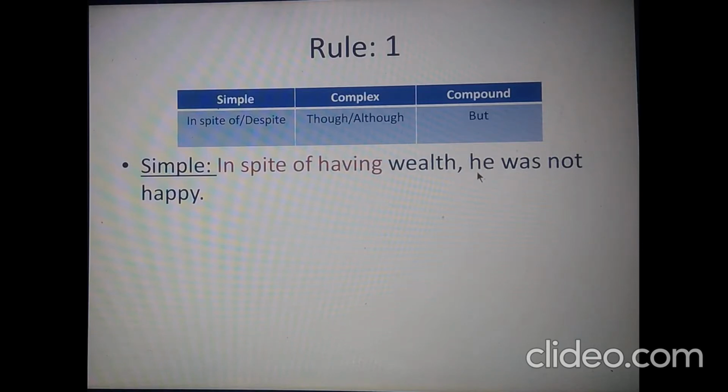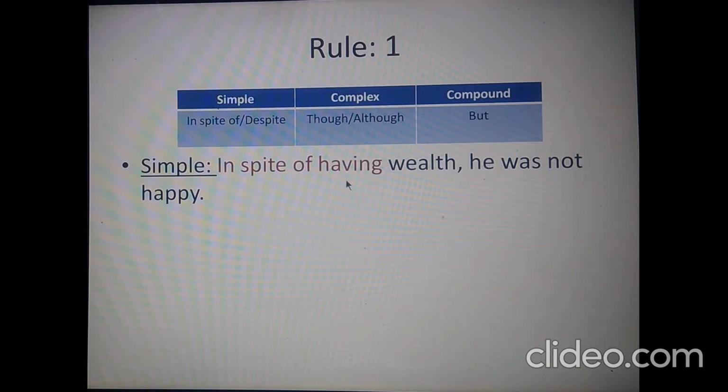In this case, the subject is he. So to make this sentence complex, we'll first take this subject he in the first part, as there is no subject here. So let us talk about this subject.